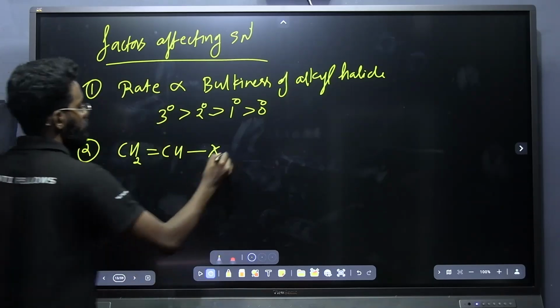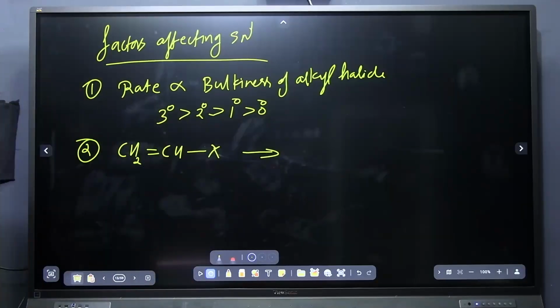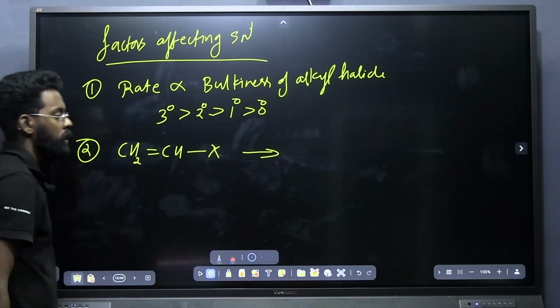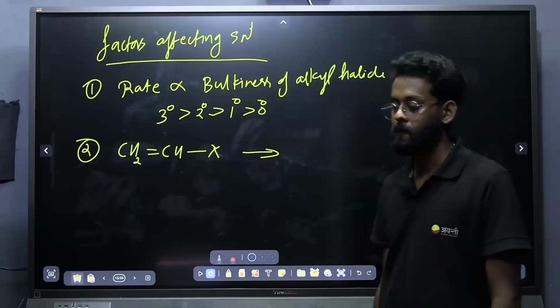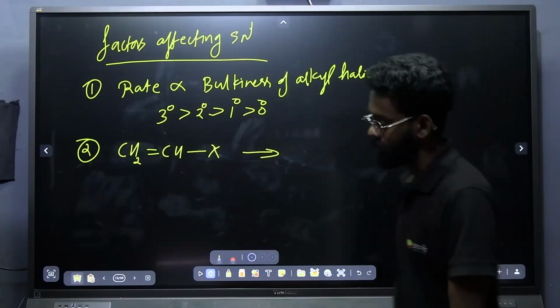Okay, now tell me for in this case whether the rate will be higher or lower. If a halogen is attached to CH double bond CH2, in this case the rate will be higher or lower? That's my question. Rate is higher or lower? Lower. The rate will be, yes, very good, it is lower.